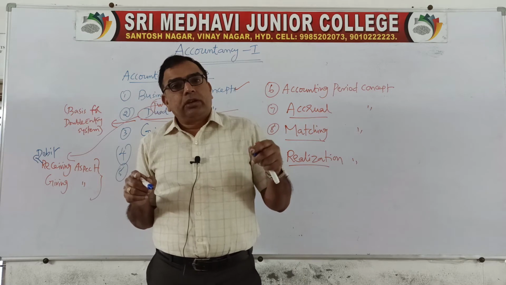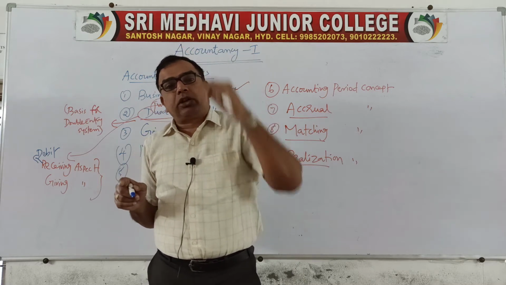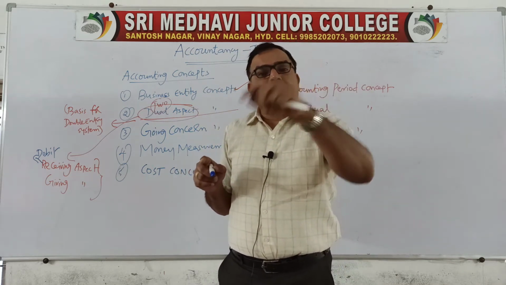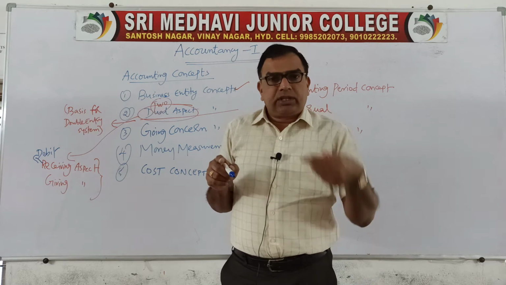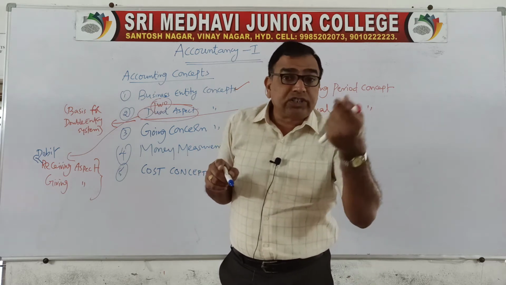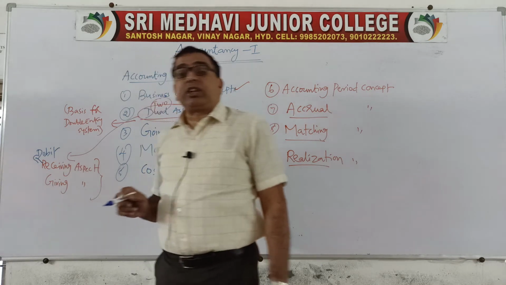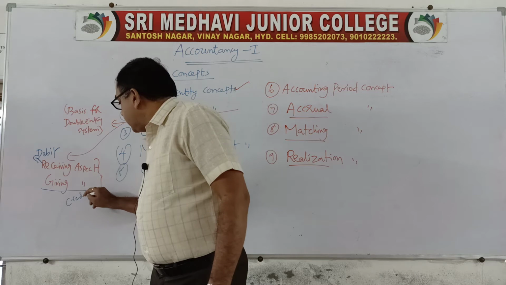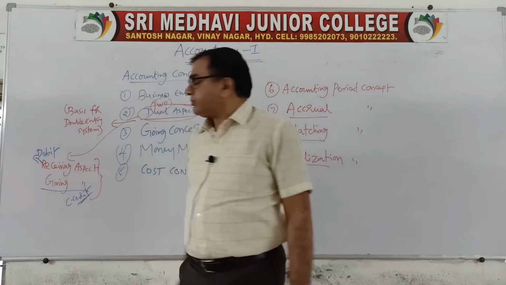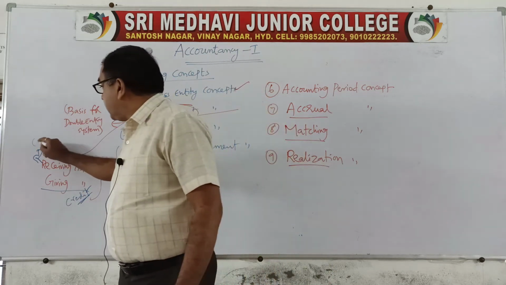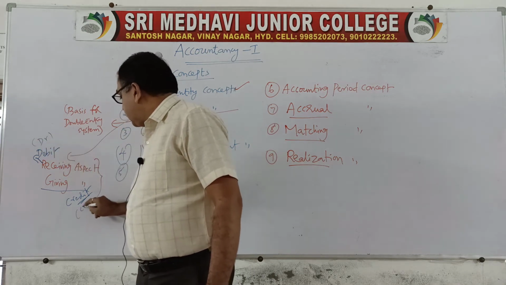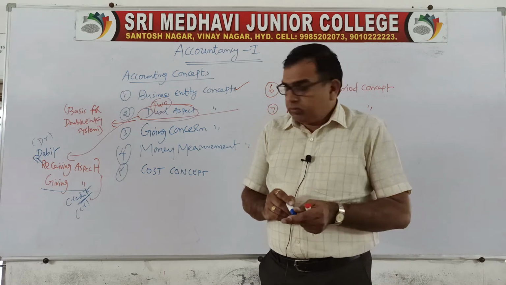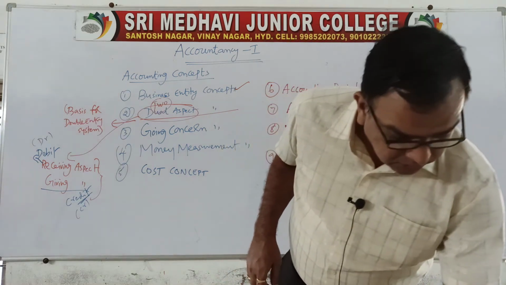We use cash account debit to capital account, salaries account debit to cash account, machinery account debit to Tata Limited, debit, credit, we have used it so many times. This is the basic terminology of accounting. But what is debit? The receiving aspect of a business transaction is called debit. What is credit? The giving aspect of a business transaction is called credit. So in short, we write the debit aspect as DR and the credit aspect as CR. Got it, ma'am? So that's how debit and credit have come into the picture.